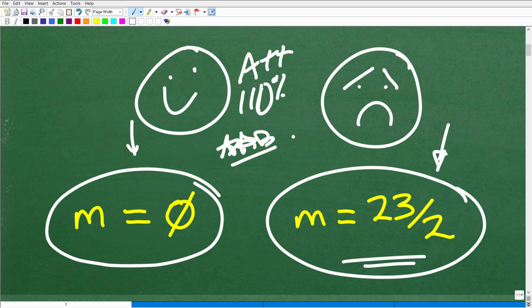But really the main point of this video is to talk about something called extraneous roots and how to check solutions in a radical equation, especially when you're taking square roots. This is a very, very confused area in algebra. And again, I don't believe it's primarily the student's fault.